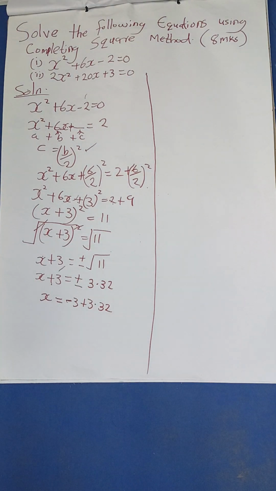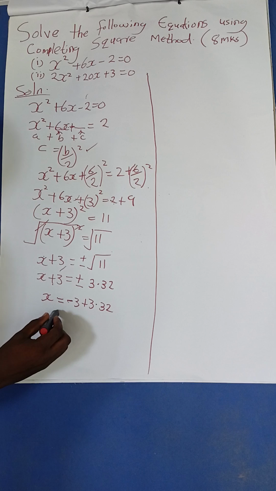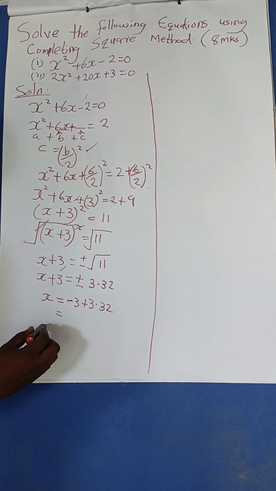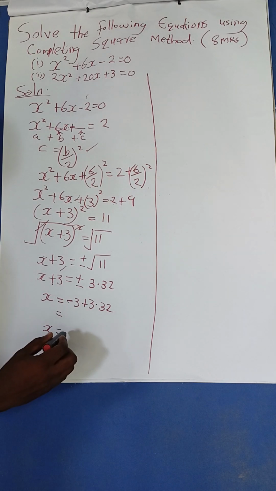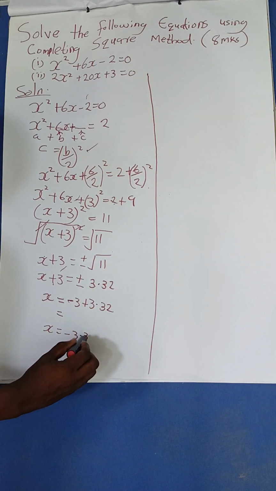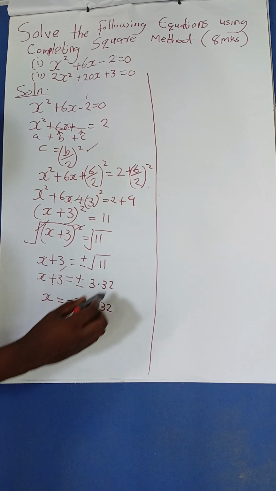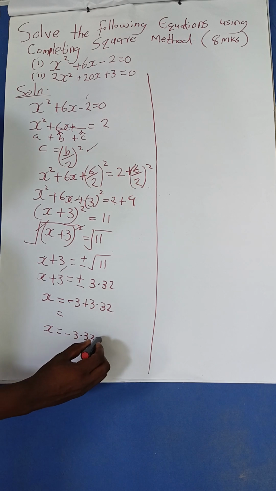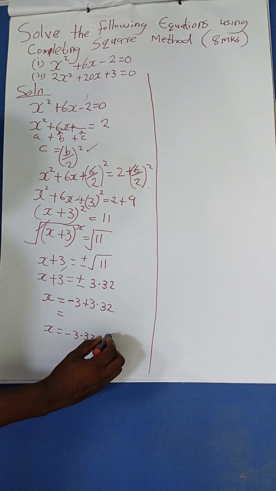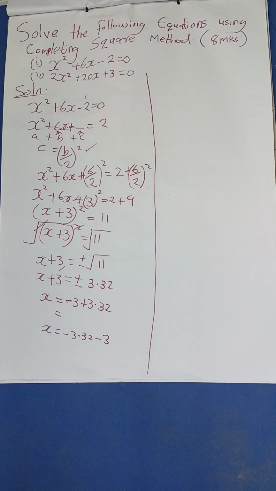Good, I think you have seen. The next one will be x equals to negative 3.32. Then this one, if we cross the equal sign, it will be minus 3. Good. So we proceed.